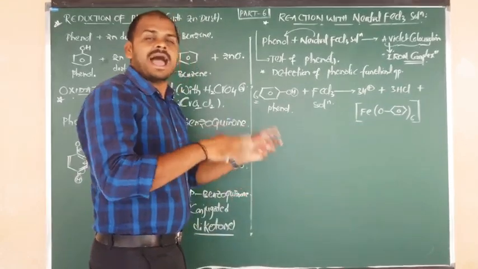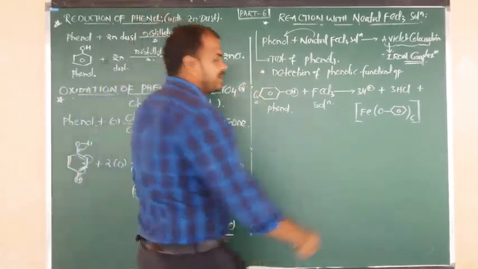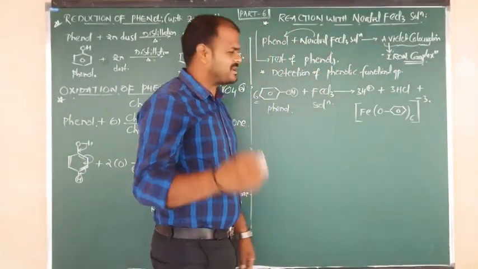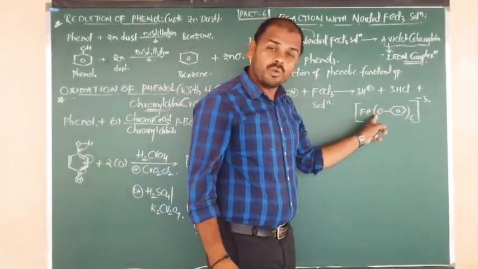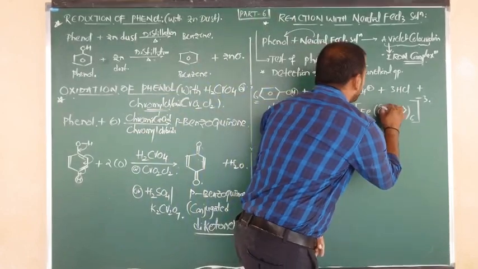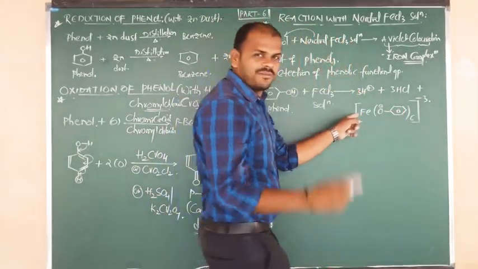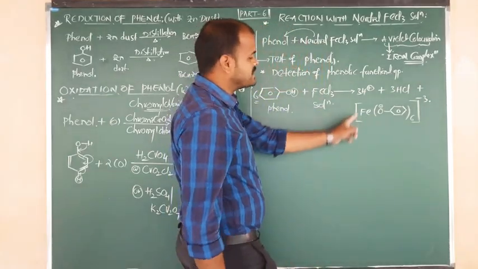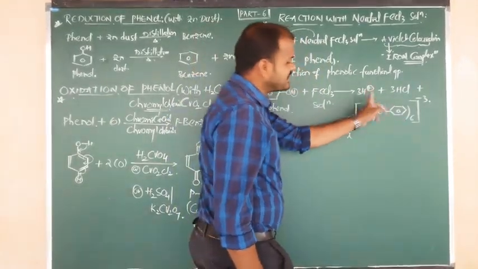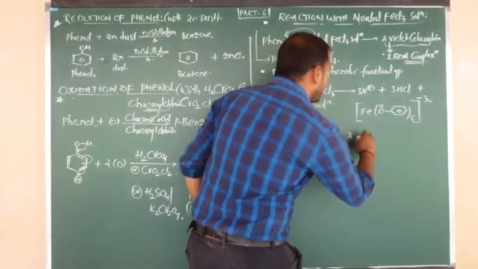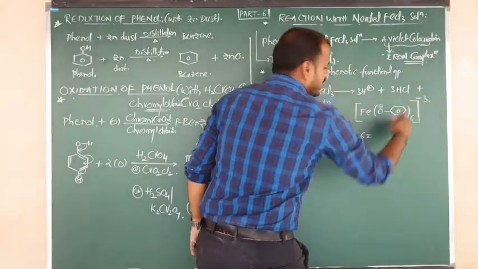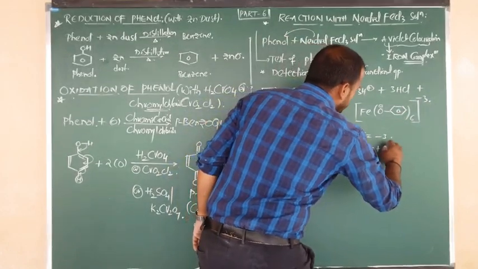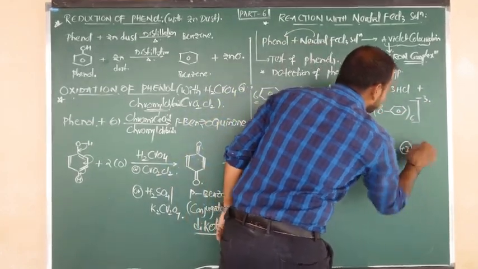Again in that complex, iron will be in +3 condition, but here I want to show -3. Why? Because the phenoxy group, benzene bonded to O, carries a minus charge. So now we can find the oxidation number of iron; suppose it is X. One phenoxy contains -1, so 6 phenoxy means -6, and it is equal to the -3 I have written. So X equals -3 plus 6, which is +3.